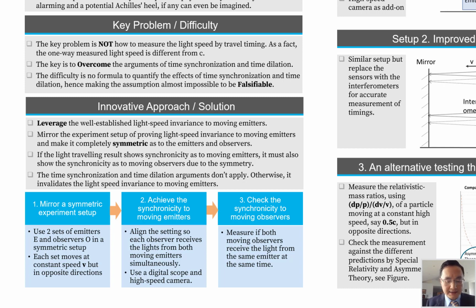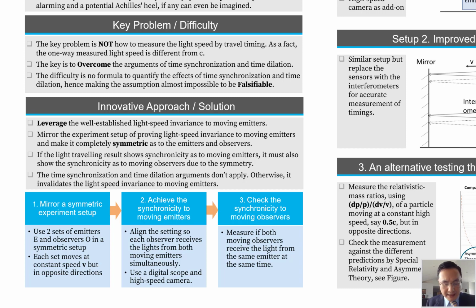The most difficult part to overcome the argument is that there is no formula to quantify the impact of time synchronization and time dilation, so it makes the assumption almost impossible to falsify. How do you dispute arguments that cannot be quantified? Our approach will leverage the well-established light speed invariance to moving emitters. We will mirror the experiment setup and make it completely symmetric as to moving emitters and observers.